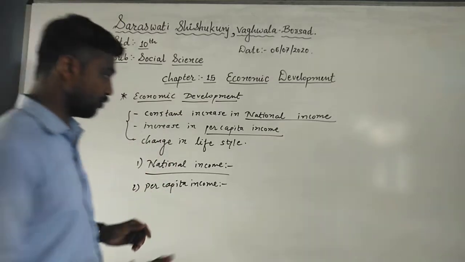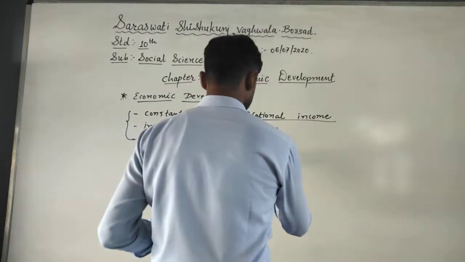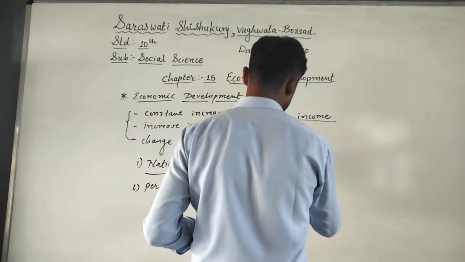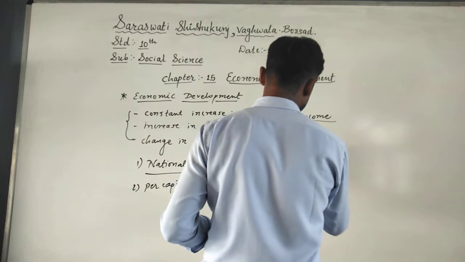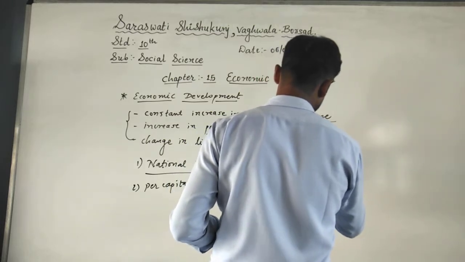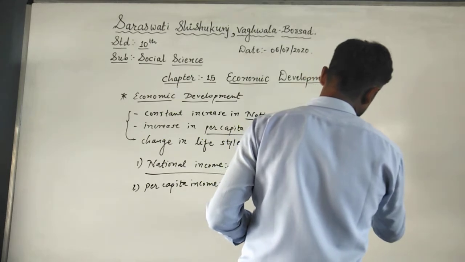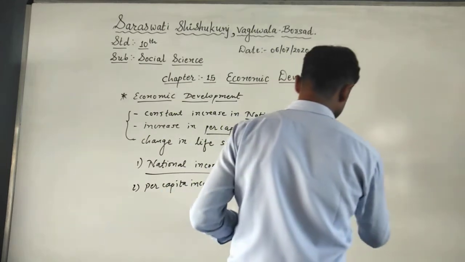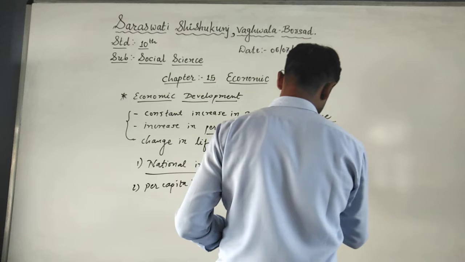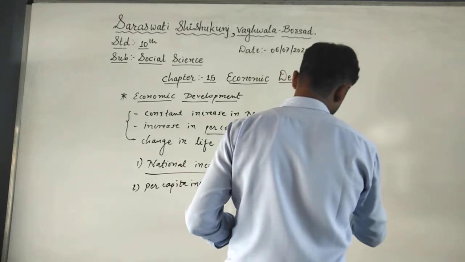For example, I will write the formula over here: total national income divided by total population.